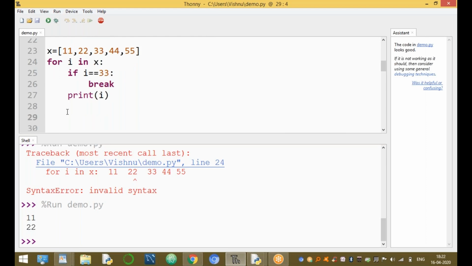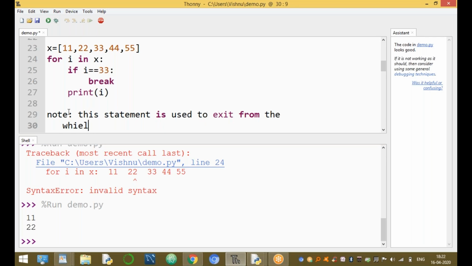Now what is break? Break is a keyword and a statement. It is used to break the loop or exit from the loop. The important point is that this statement is used to exit from either a while loop or a for loop, conditionally, based on the condition.